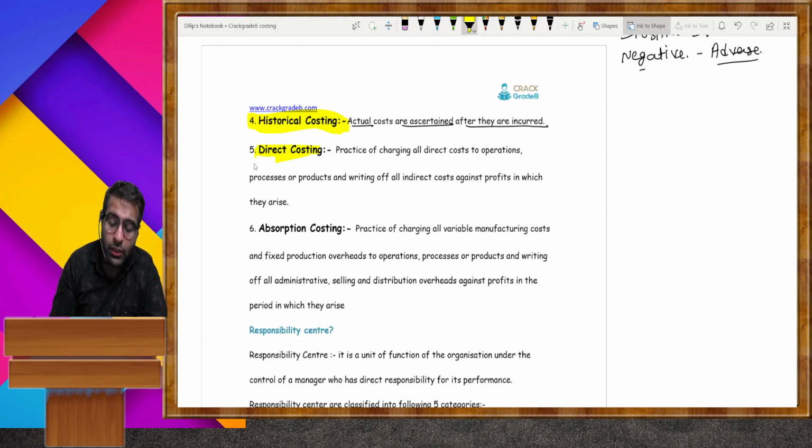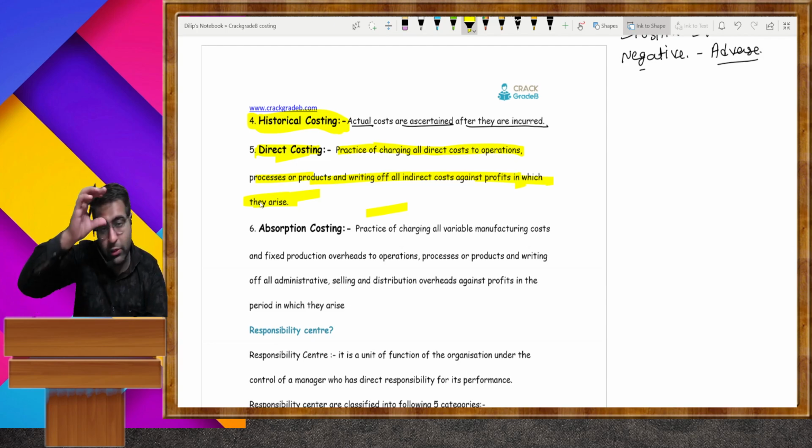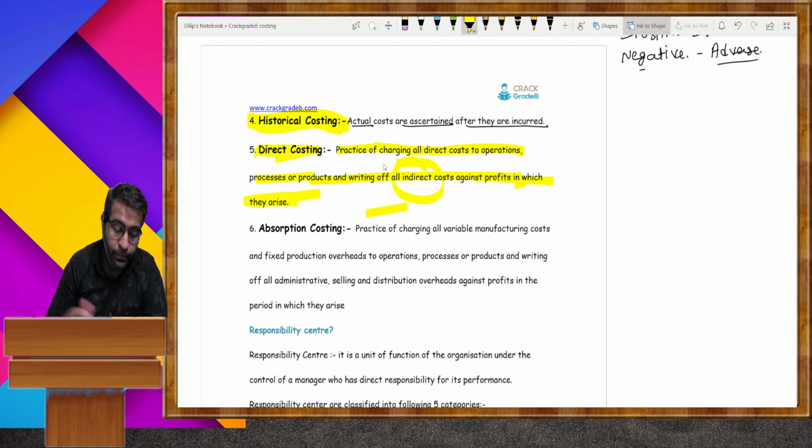Direct costing: practice of charging all direct costs to the operation or process and writing off all the indirect costs against profits in the period in which they arise. You are following only the direct cost. You are not looking at the indirect cost. And that is direct costing.